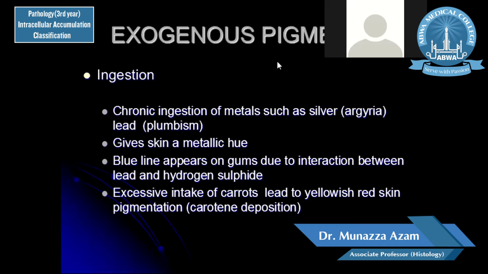So exogenous pigments through ingestion, chronic ingestion of metals such as silver. This can lead to, or lead can lead to plumbism, or give skin a metallic hue. Blue line appears on the gums due to interaction between lead and hydrogen sulfide. Excessive intake of carrots leads to yellowish red skin pigmentation. This is also called carotene deposition.